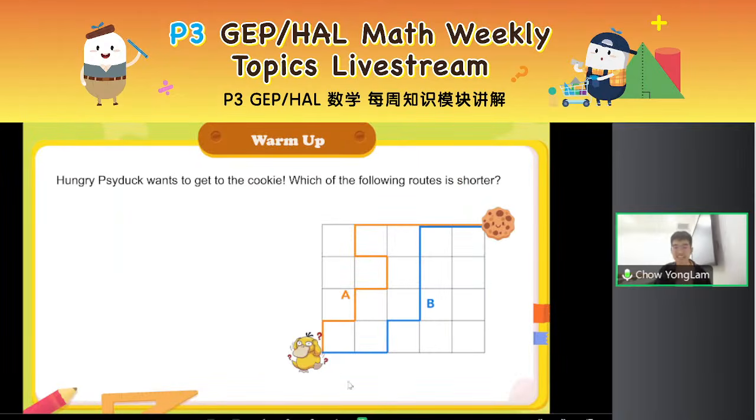So let's say Hungry Psyduck wants to get the cookie, and he has two roads to go to it: Road A or Road B. Can you tell me which route is shorter? Is it A or B? Type it in your chat. Answer me. Do you think A is shorter or B is shorter? Use your eyes to see. Is it A or B?